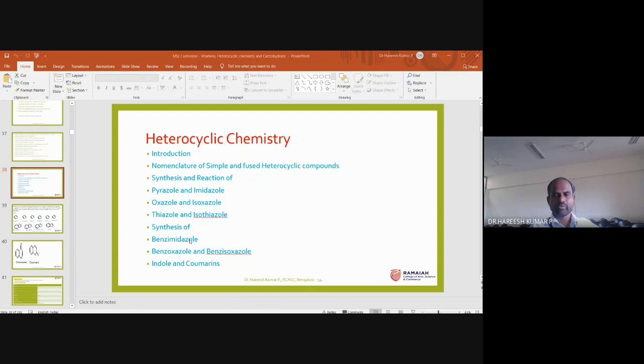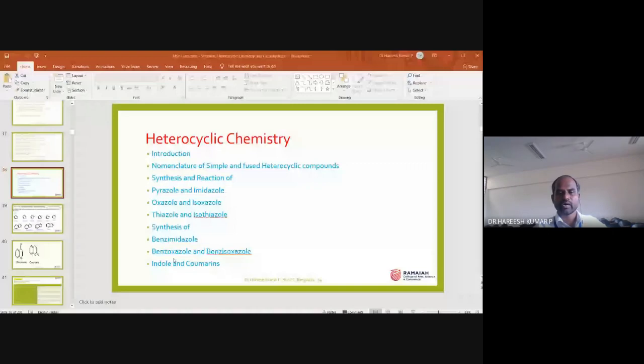And from now onwards, only the synthesis part we are discussing: synthesis of benzimidazole. Benzimidazole means imidazole is fused with benzene. That means in a 5-membered ring, the nitrogens are at 1 and 3 position, and if that 5-membered ring is fused with benzene, it is called benzimidazole.